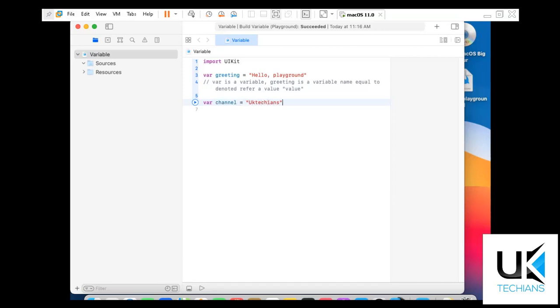So let's create another variable like Facebook equals to like our page. So this is the simple text I have written under this quotation, meaning a string variable. So what is the type of this variable? The type of this variable is a string. A string is a data type.